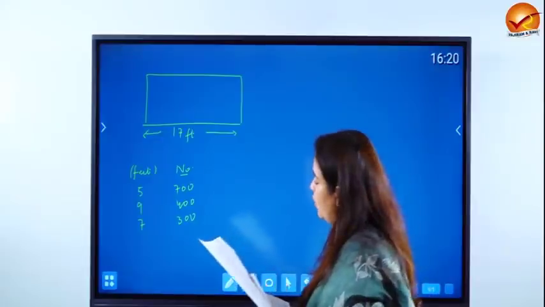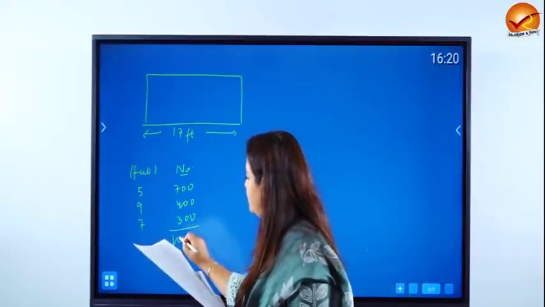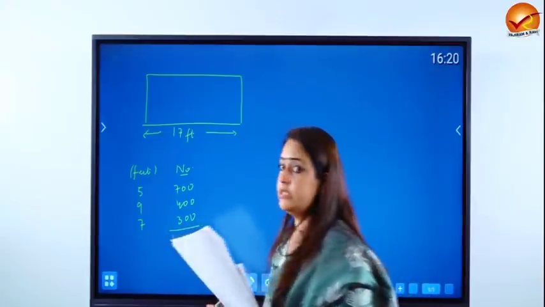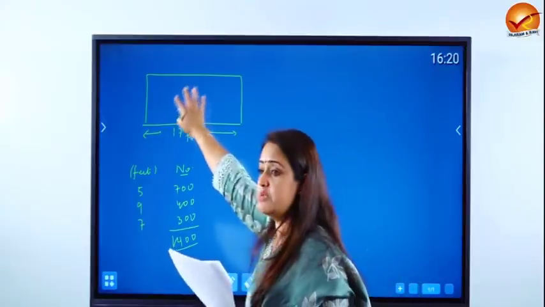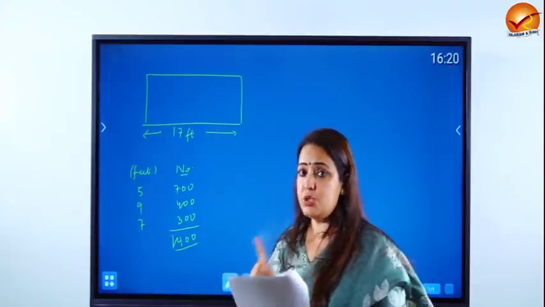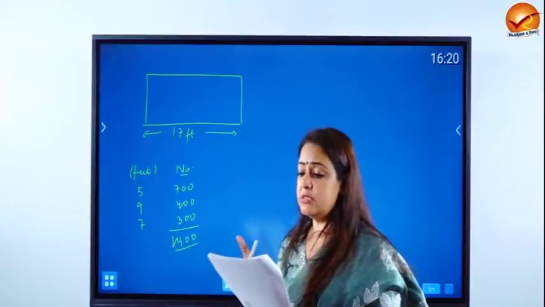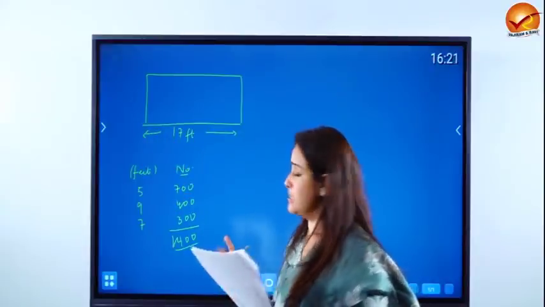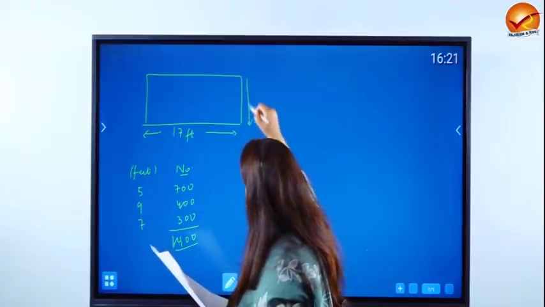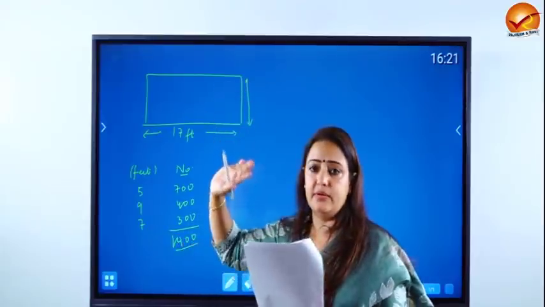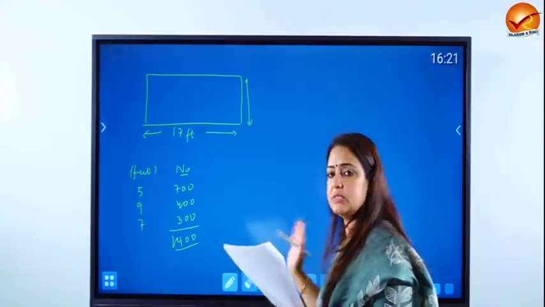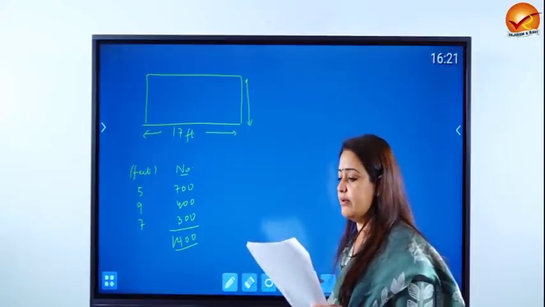That means in total about 1400 curtains are required. For these 1400 curtains, many such pieces have been bought. Each piece is 17 feet long, and the width of all curtains is the same as that of available pieces. That means width is irrelevant. There is no problem in the width.